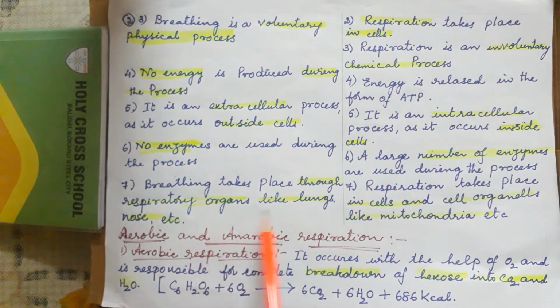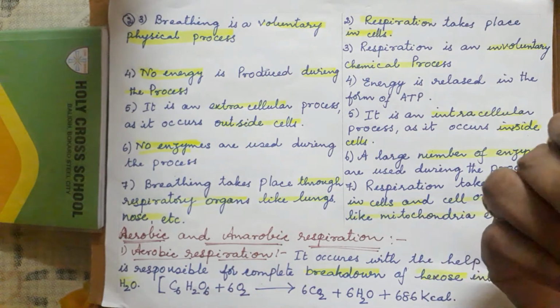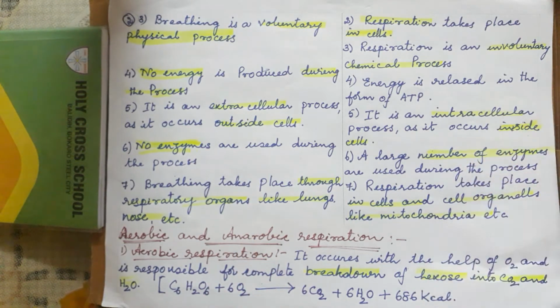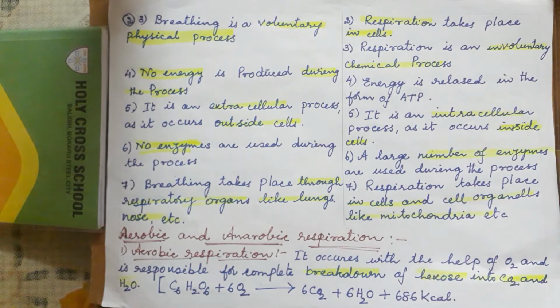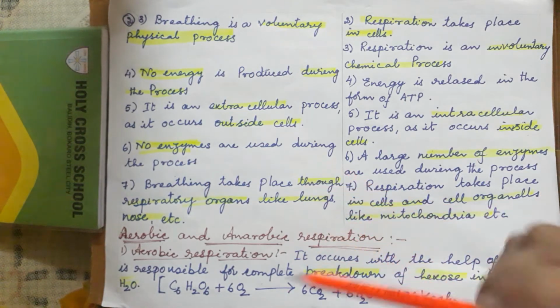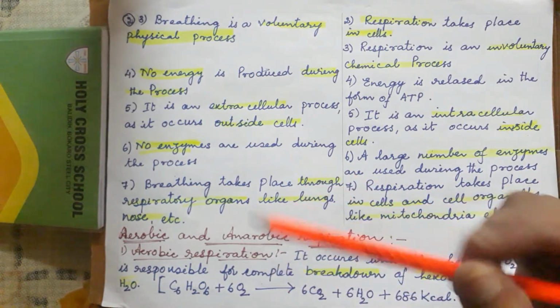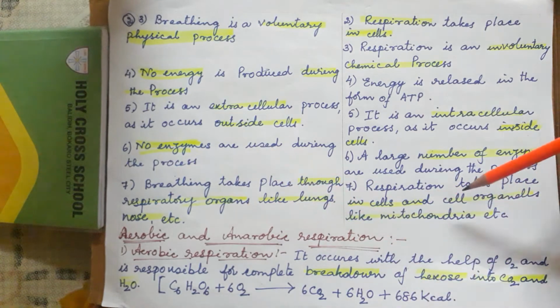Breathing takes place through respiratory organs. What are the organs? Lungs first, then nostrils, the windpipe or trachea, tracheoles, alveoli (the lungs divide into alveoli), and blood vessels. All these parts are there. Respiration takes place in cell organelles.